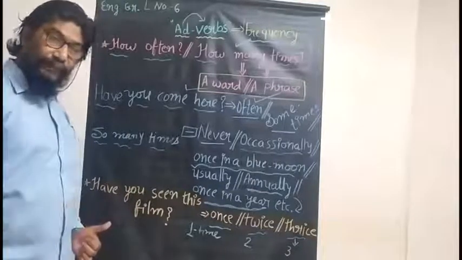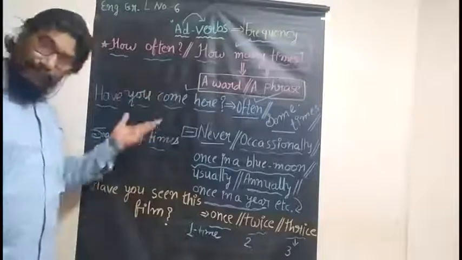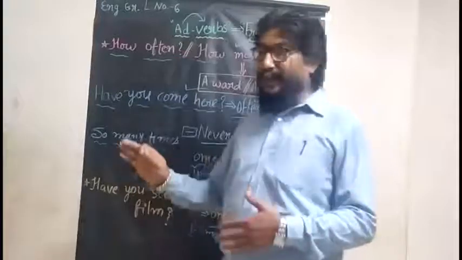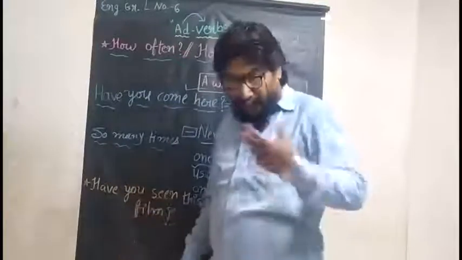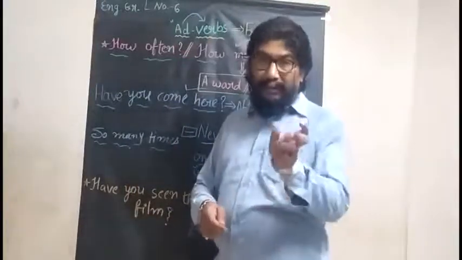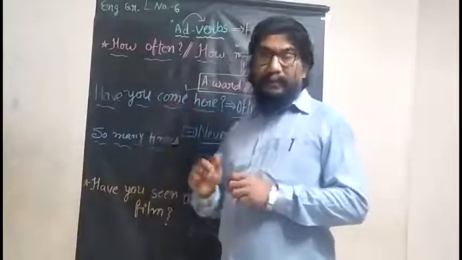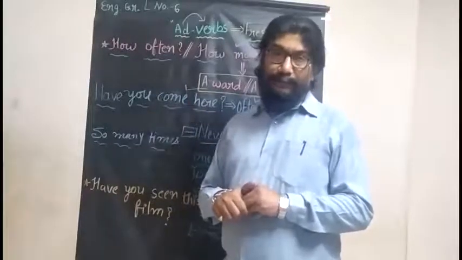In this way, I'll send you a PDF of the same lesson, of the same chapter, and I'll give you a detailed idea about this in the PDF, with identification of a phrase or a word concerning adverbs of frequency.